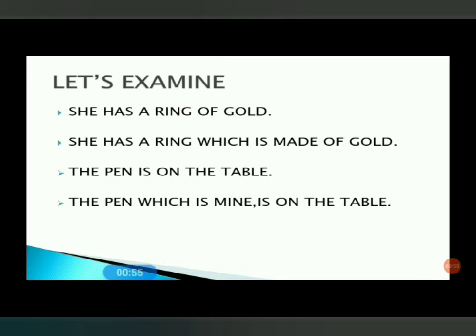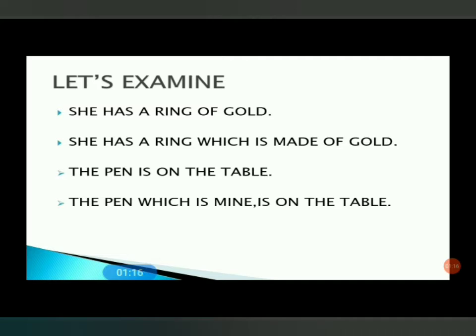She is the subject and has a ring of gold is the predicate. In the predicate there is one verb and one object, that is a ring of gold, which is a group of words. A ring of gold does not contain any subject or verb, so we can say it is a phrase.